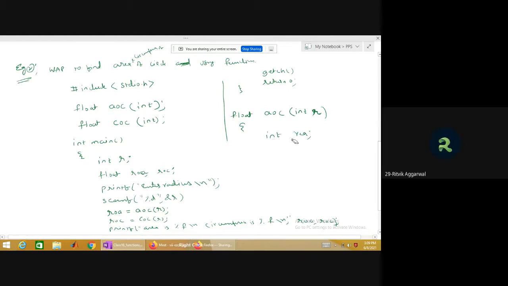So I should write float area. Is it correct? Area is equal to, what should I write? 3.1414 into R into R. Can I write this way? Yes, sir. Then return what? Return area, because area belongs to which data type?